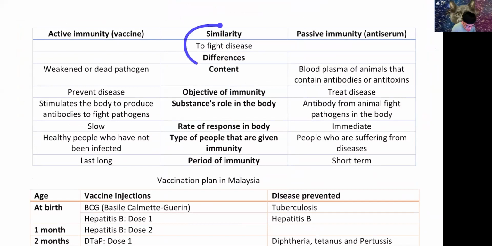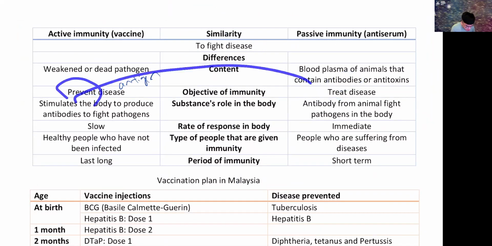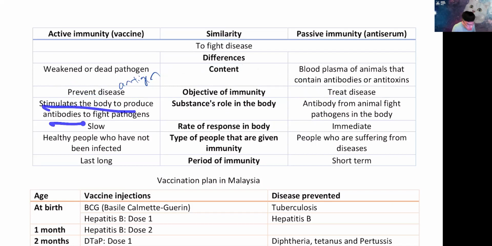So the similarity is they fight disease, but what do they contain? Vaccine is weakened or dead pathogen or antigen. Anti-serum is straight away, I give you the antibody, I give you the cure. So our objective: this is to prevent, this is to cure. Like I said, prevention is better than cure. So the role is to stimulate you to produce your own antibody, whereas this one gives you the antibody straight. So this is slow and this is immediate.